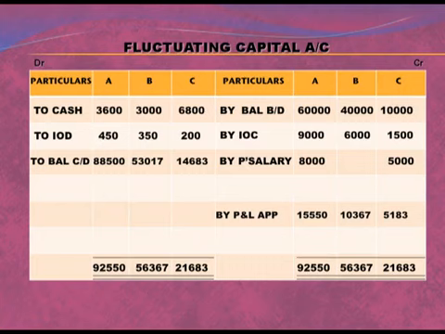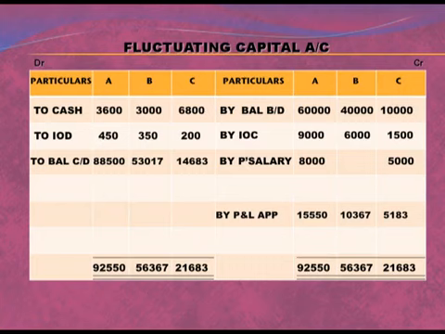From the P&L appropriation account you have got the result for A 15,550 rupees, for B 10,367 and for C 5,183. All these three items will be transferred to the credit side of the partners' capital account because it will result in an increase in the capital of the partner.